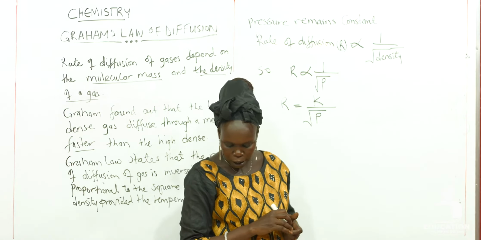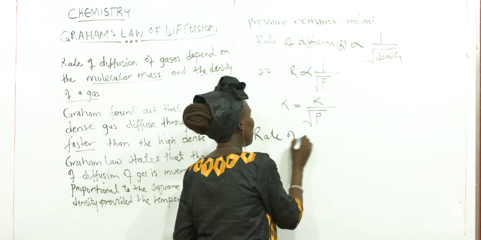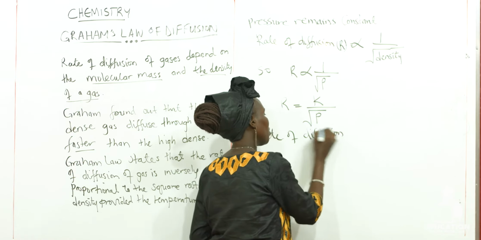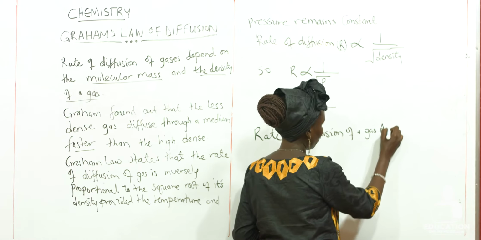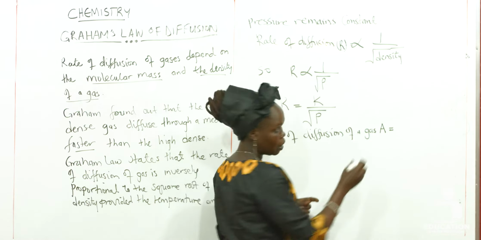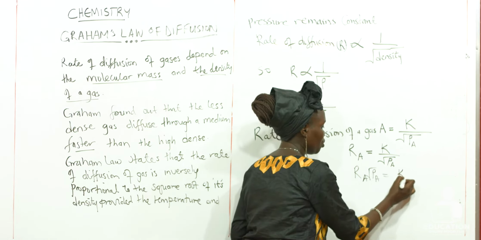When we compare the two, their rates are inversely proportional to the square root of their densities. So the rate of diffusion of a gas A will be equal to the constant K divided by the square root of the density of A. So we can have R_A times the square root of P_A, which will be equal to K.